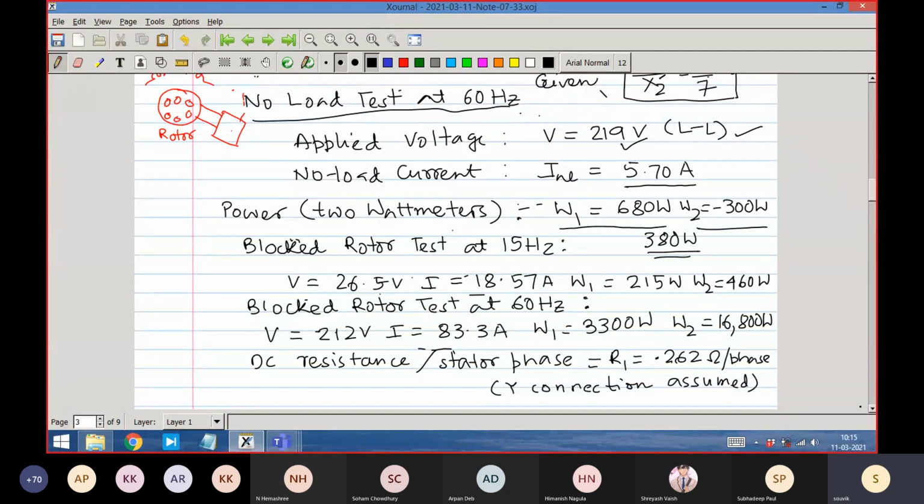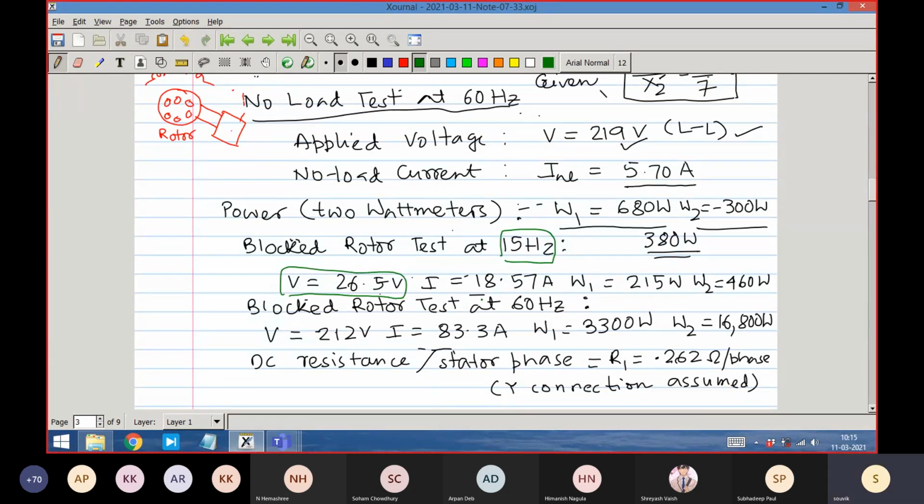So they have got somehow a 15 hertz supply, sometimes maybe available in the lab. With that 15 hertz supply they are doing the test, and accordingly they have adjusted the voltage. The ratio must be the same, otherwise the flux saturates. So that's why they have used this voltage at 15 hertz.